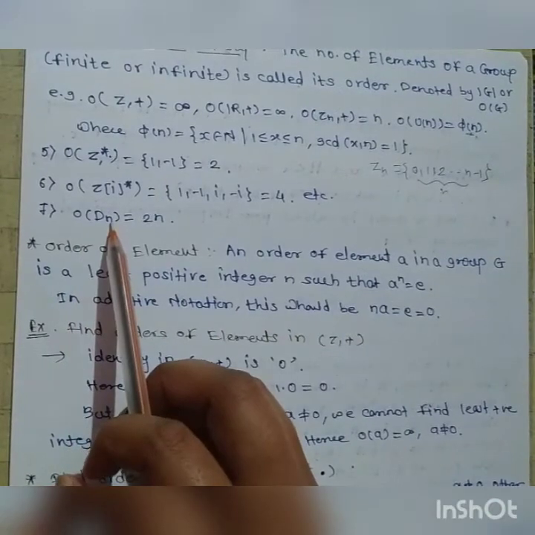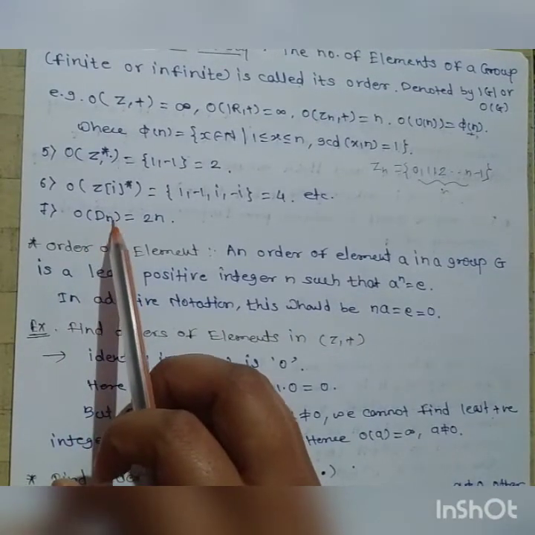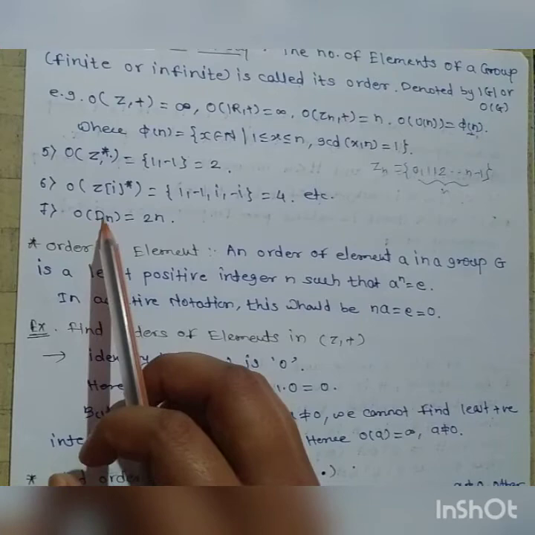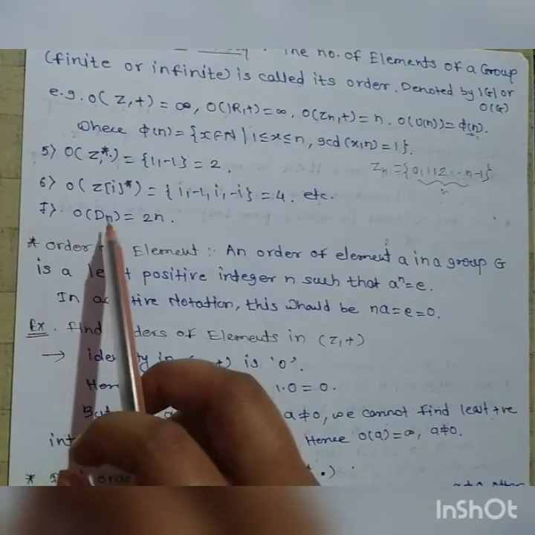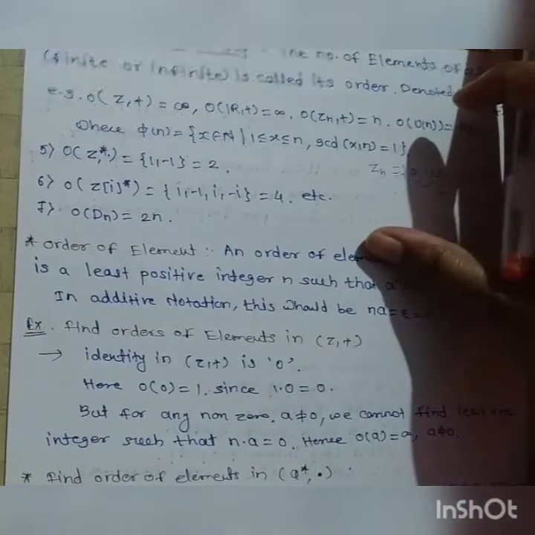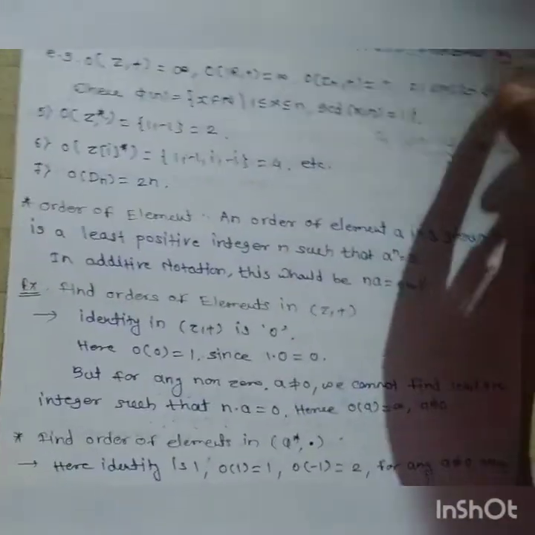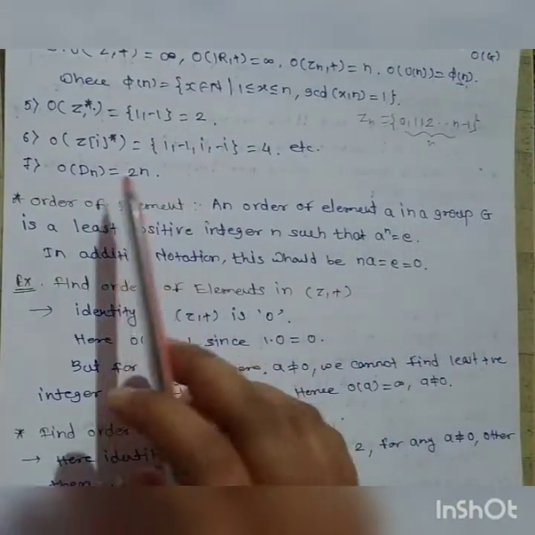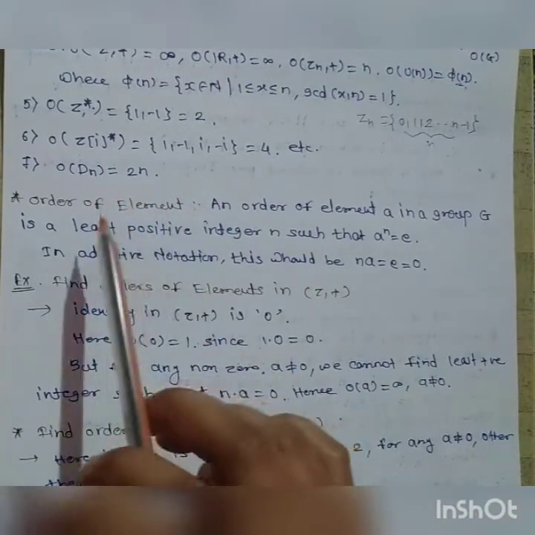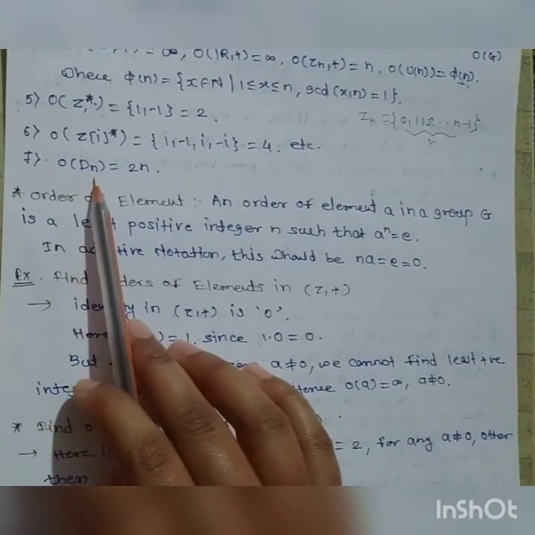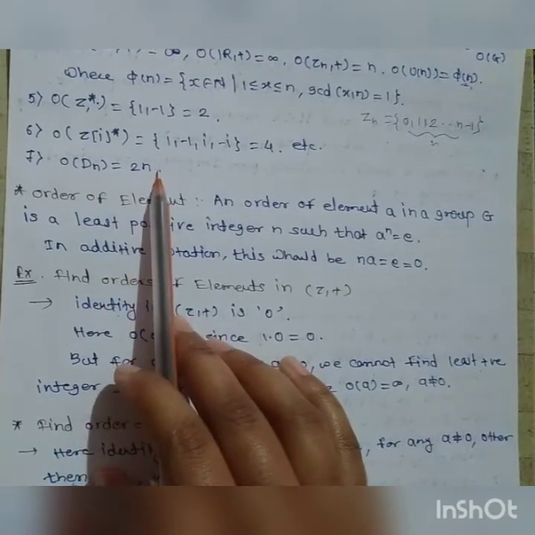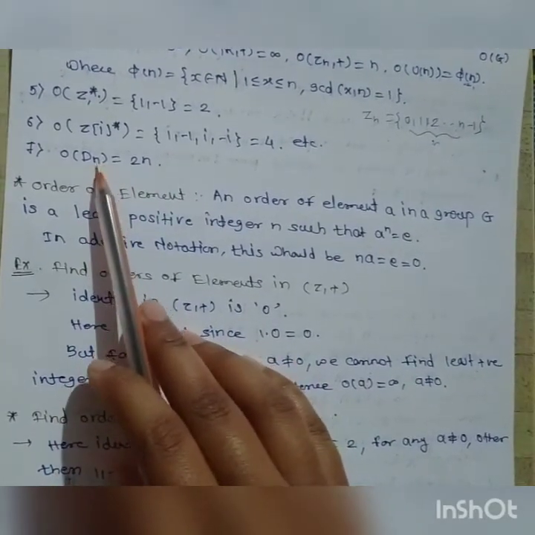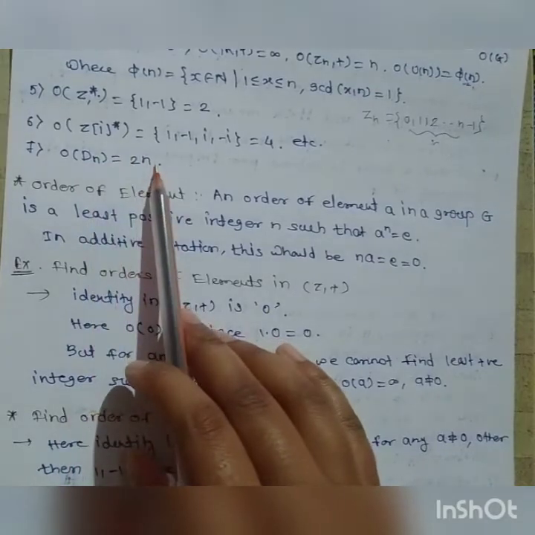Order of Dn. What is the group Dn? We discussed the form of Dn in the first session of group theory. If you don't know what Dn is, you should look at the first session of our group theory lecture. Order of Dn is nothing but 2 times n.